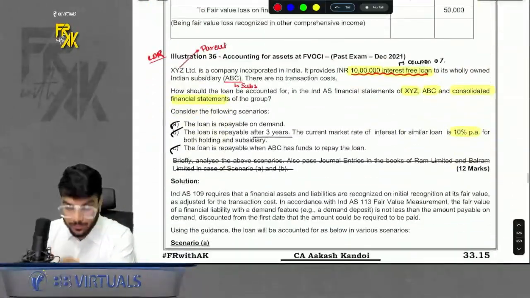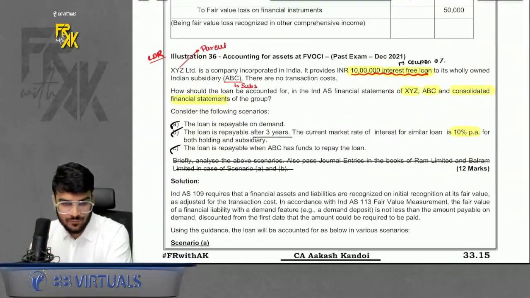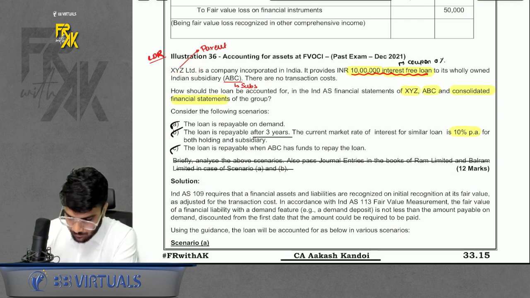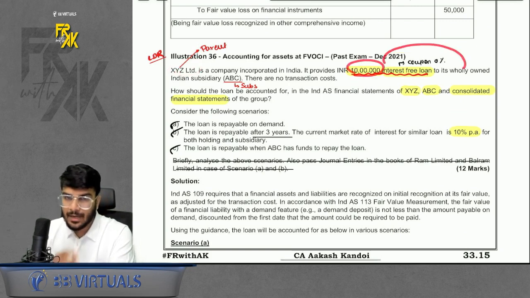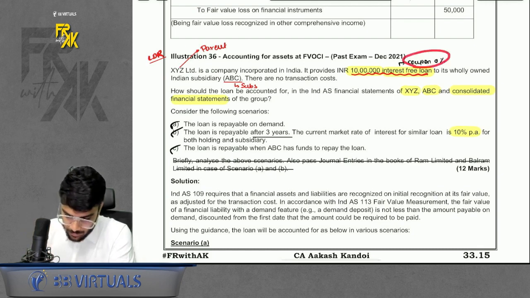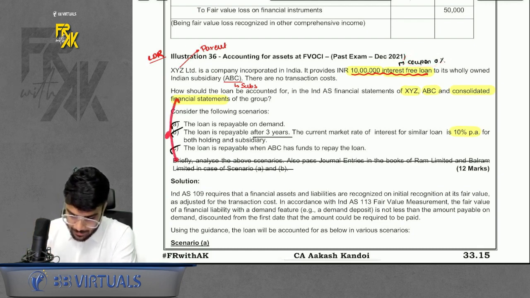Illustration number 36. What was there in this question? A very good question from the exam point of view. Please do read this. It says a company provides a loan to the subsidiary. That means parent gives a loan to the subsidiary, that means the parent is helping the subsidiary. Interest free loan. Then three cases are there. They are asking the accounting in the individual books and also in the CFS.